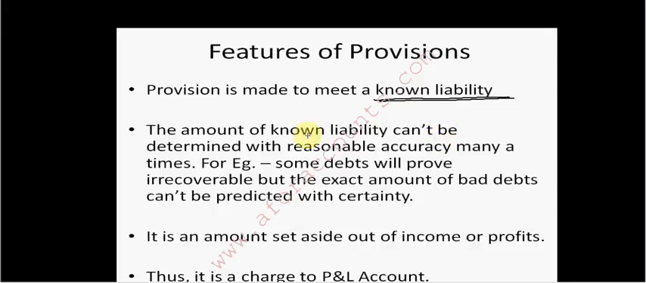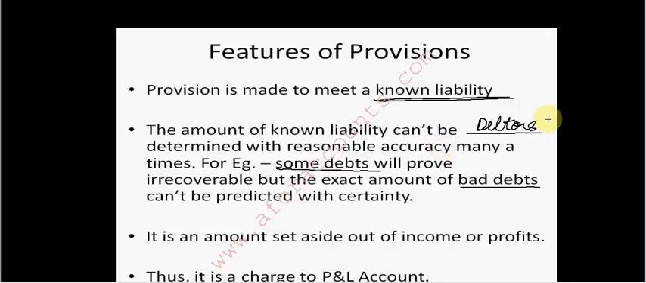The amount of known liability can't be determined with reasonable accuracy many a times. For example, some debts will prove irrecoverable, but the exact amount of bad debts can't be predicted with certainty. See, I make some sales which are credit sales. The people to whom I am selling will pay me money in future, so those people become my debtors, and debtors are assets for business.